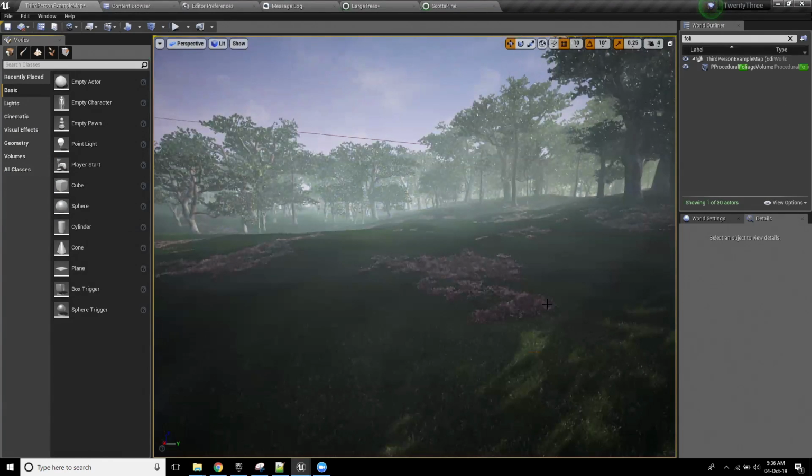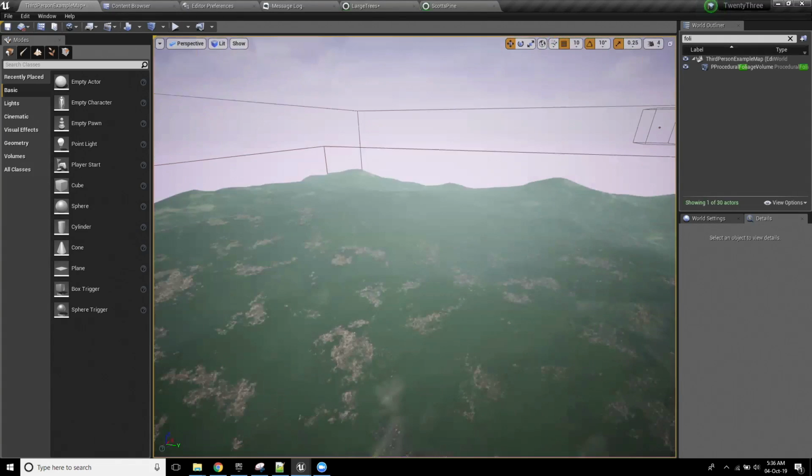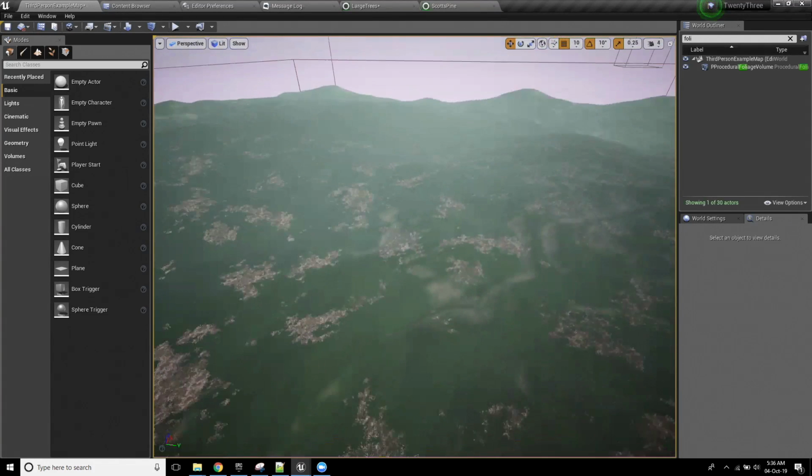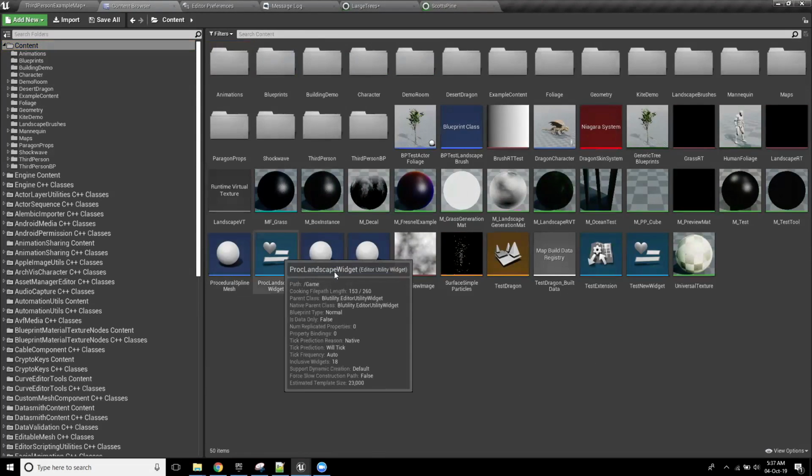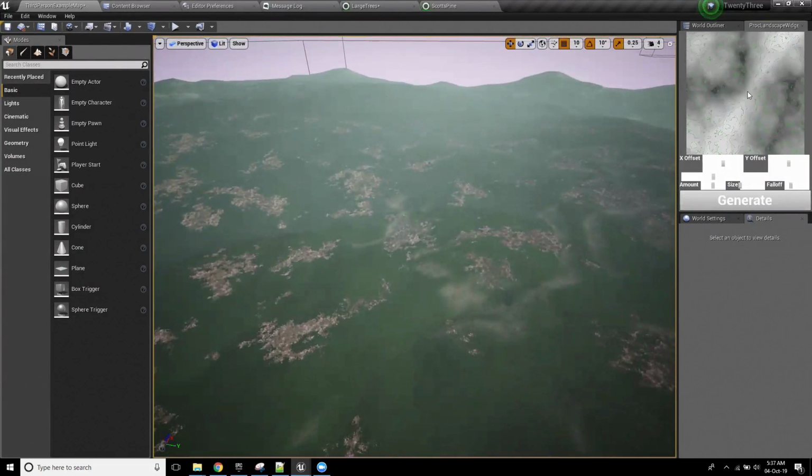Now, the next thing I quickly wanted to touch on is this landscape itself. I'm just going to hide the trees for a second. This landscape itself is actually completely procedural as well. So if I go to my content browser, I'm just going to run the widget. See this thing up here?